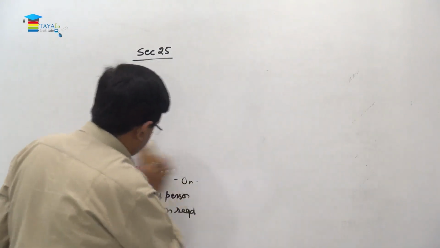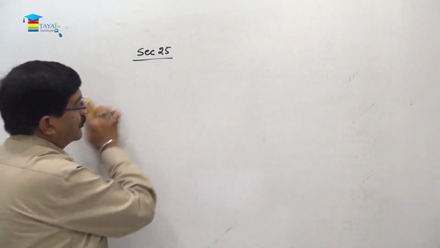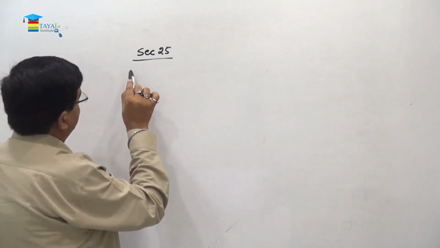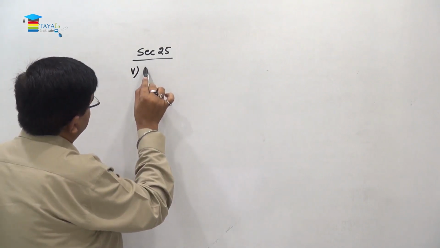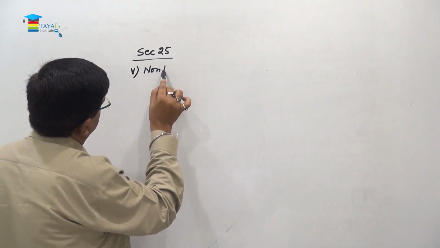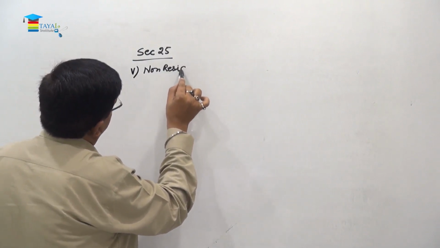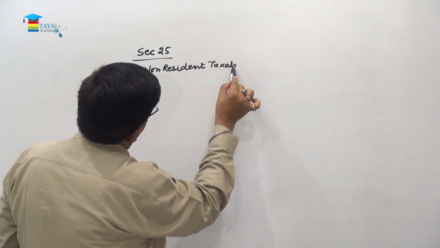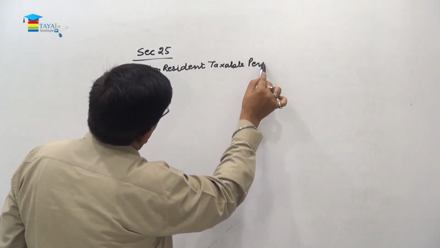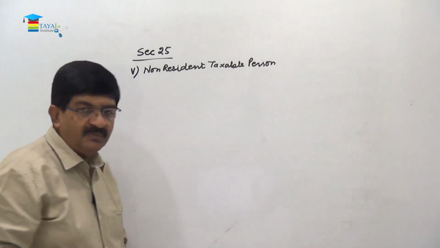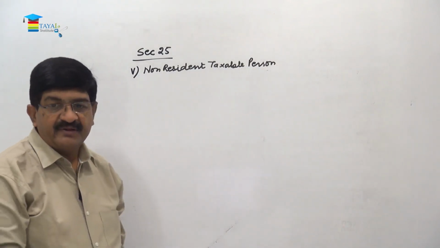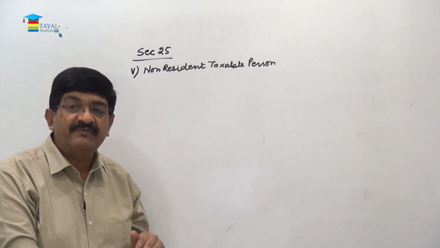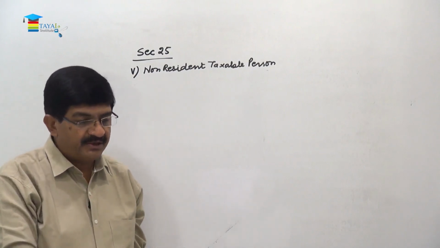I said total list is 12. 4 we have already done before. Now comes number 5. This is non-resident taxable person. So first of all, he is a non-resident. He doesn't have a fixed place of business in any of the states in India, and then he comes to India and makes supplies within India. So he should also be registered.